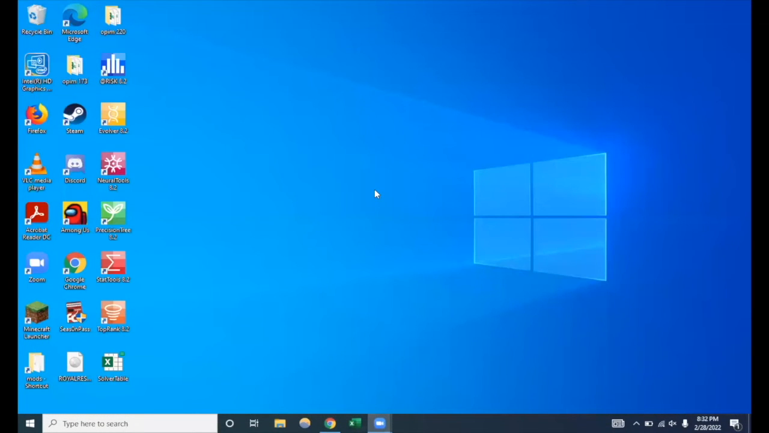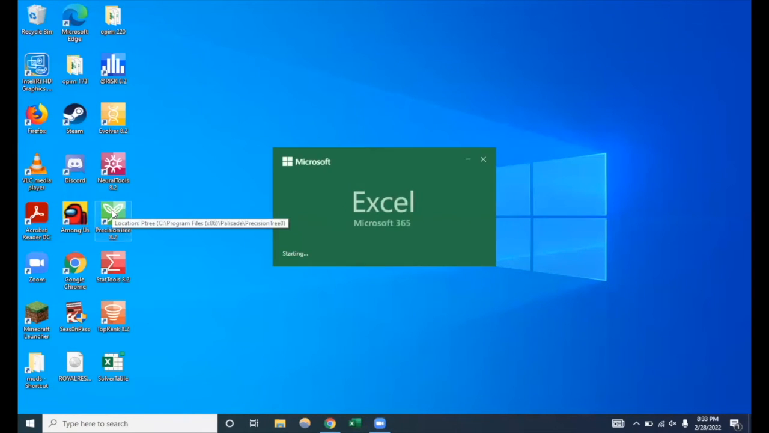And now you can see that all of the Decision Suite apps are downloaded onto the desktop. And for today's purposes, we'll just use Precision Tree as an example. So if you double click Precision Tree, then Excel will pop up and Precision Tree will load.